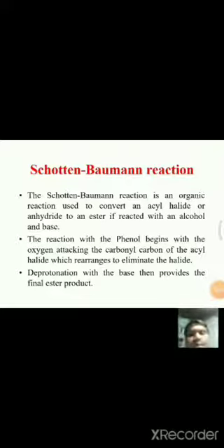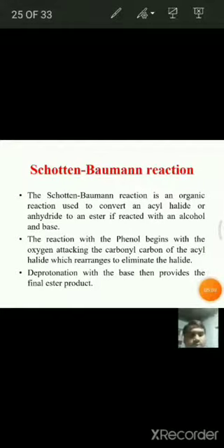And see here, the next reaction is the Schotten-Baumann reaction. In this Schotten-Baumann reaction, phenols react with acyl halides or anhydrides, and esters are the products.